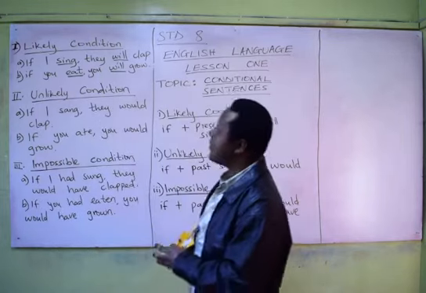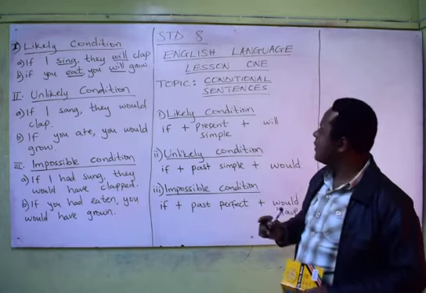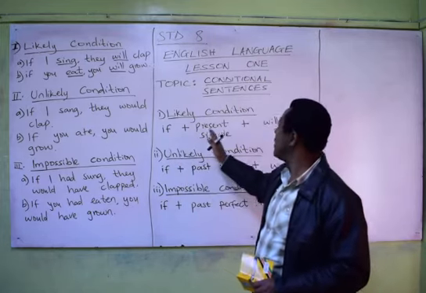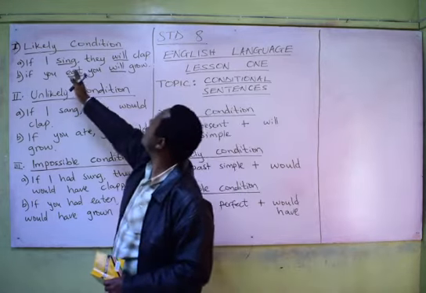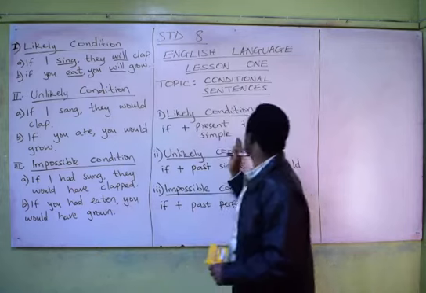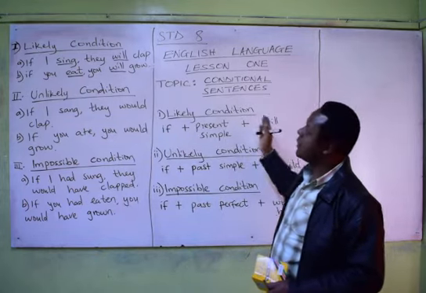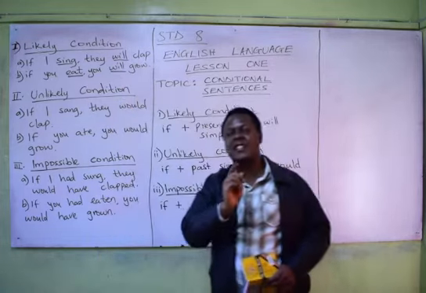So we have said for the formation of the likely condition, bear in mind that first you need the if clause, you need the present simple tense, in this case sing or eat, and you need the helping verb will. If I sing, they will clap. If you eat, you will grow.